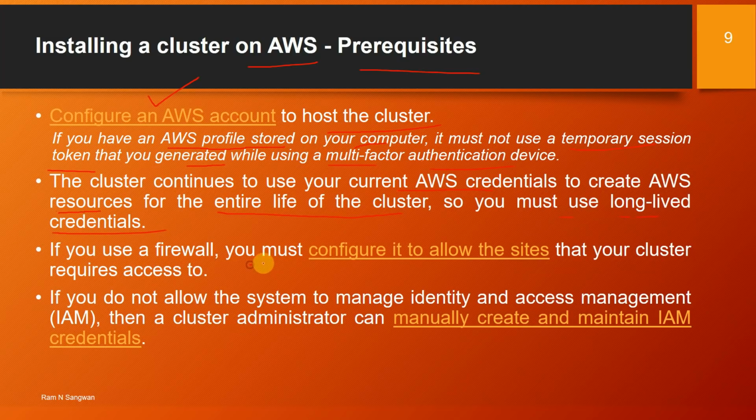If you use a firewall, you must configure it to allow the websites that your cluster requires access to. Refer to this documentation: docs.openshift.com container platform 4.6 installation configuring firewall. The link is given. If you do not allow the system to manage the identity and access management system, that is IAM, then the cluster administrator can manually create and maintain IAM credentials. Refer to the link for this particular thing. I have included the link. I'm pausing at that link so that you can refer to the link given for the specific additional notes on these topics.